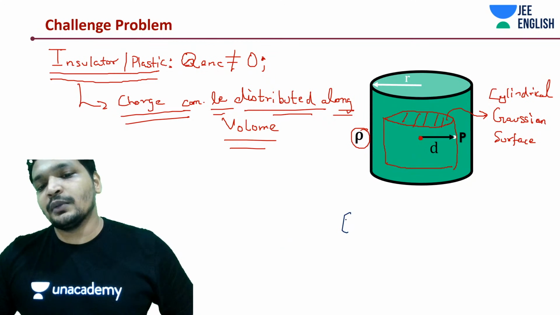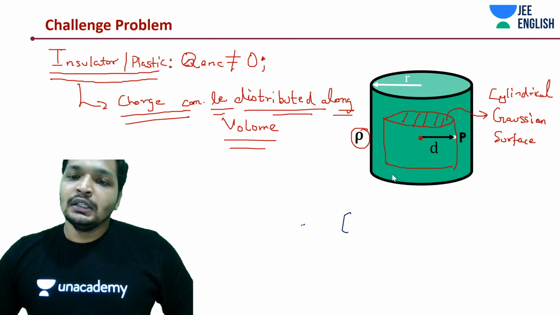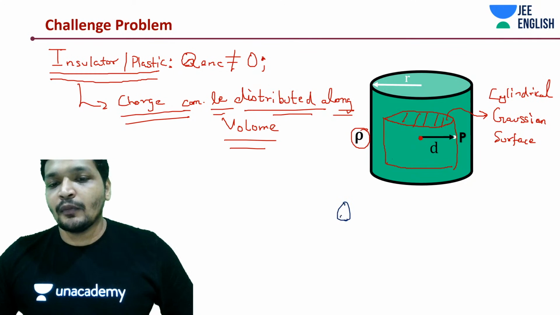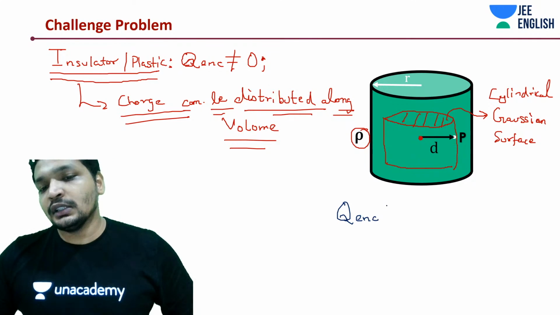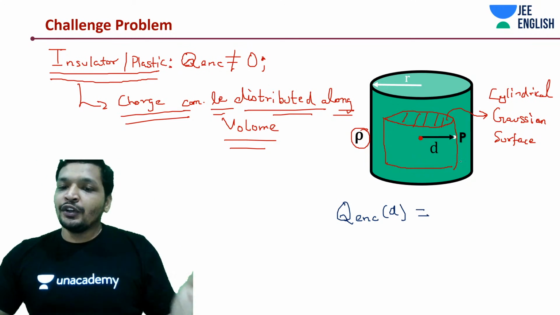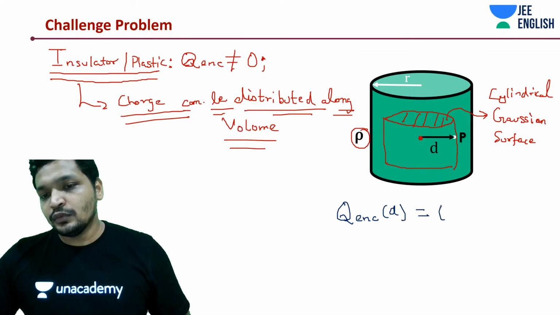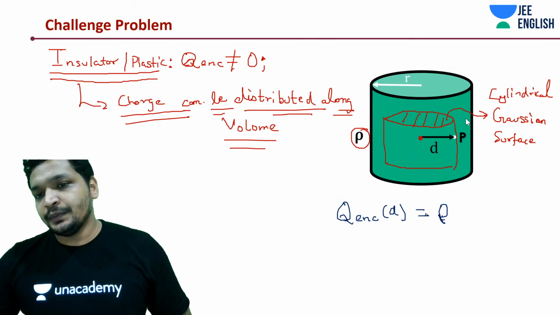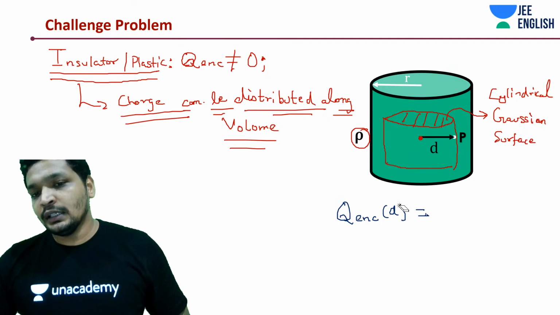Again, it's not even 2 minutes, guys. It's like a 1 minute problem, I guess. Charge enclosed within the distance d is going to be rho into the volume present inside this cylinder of radius d.